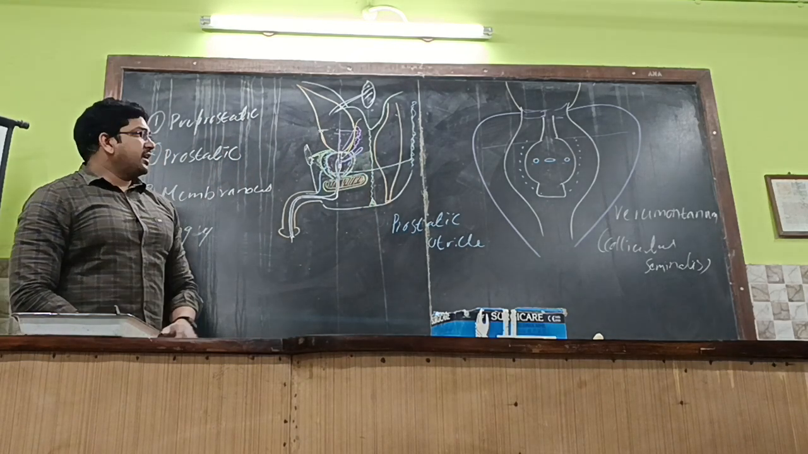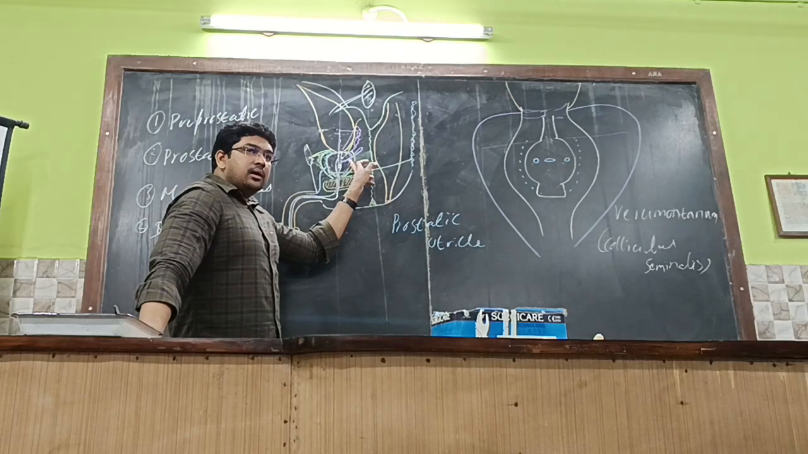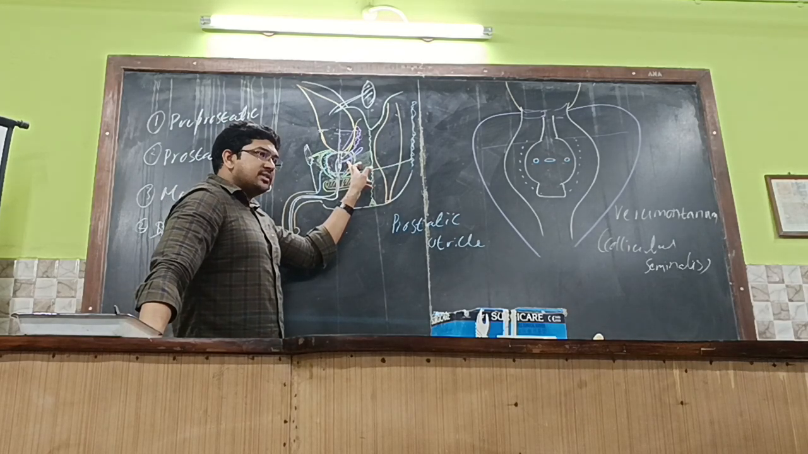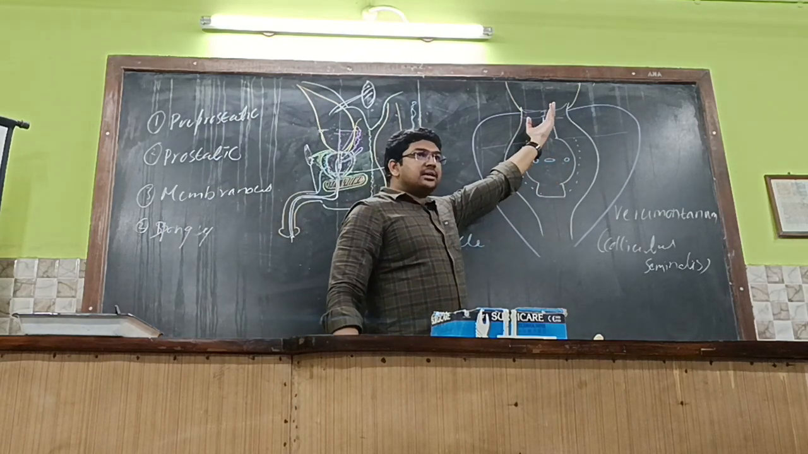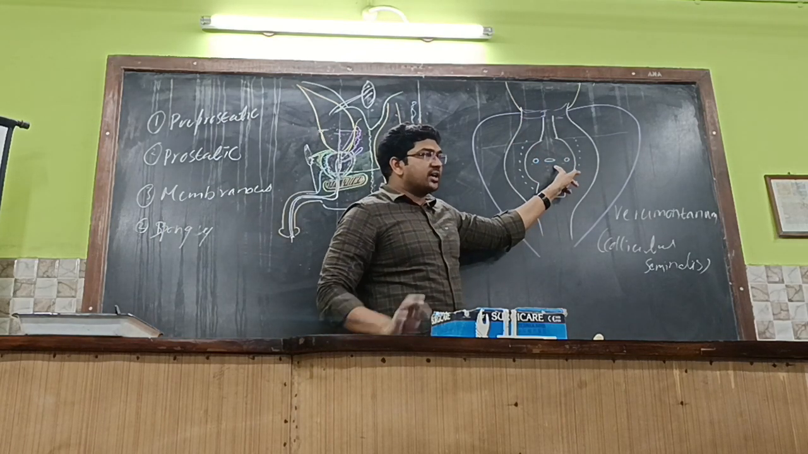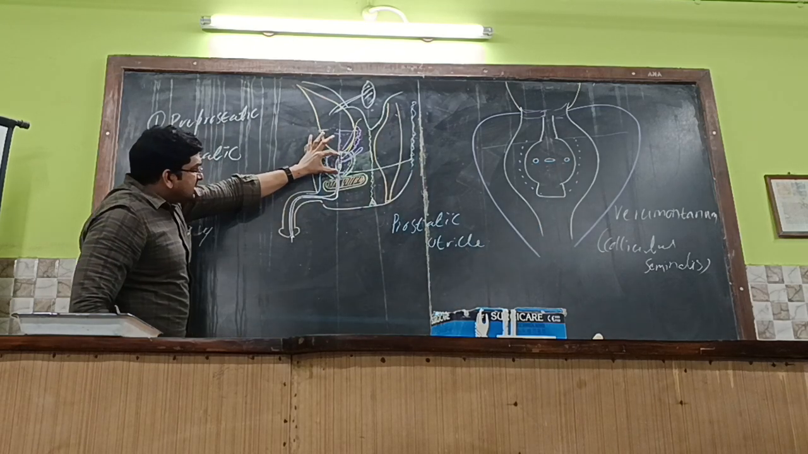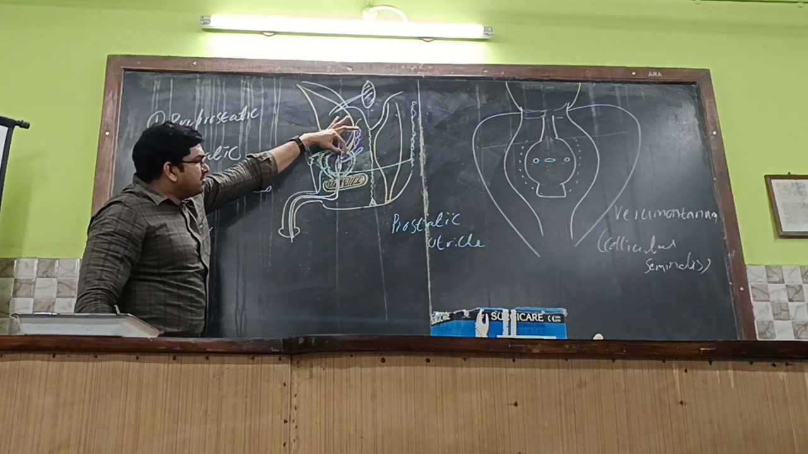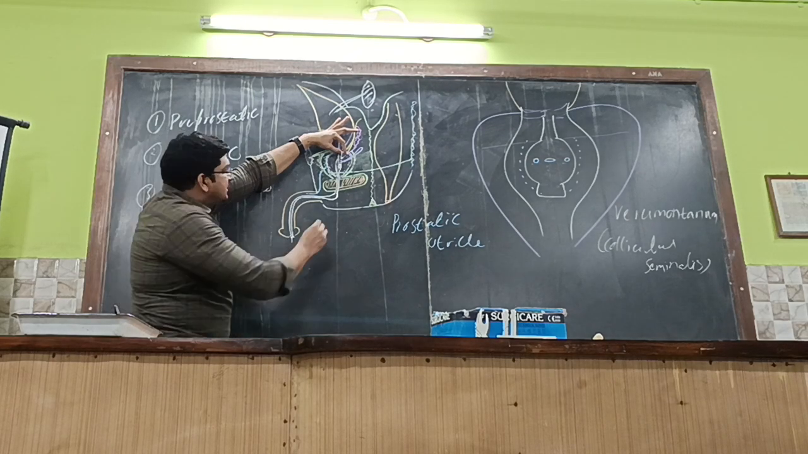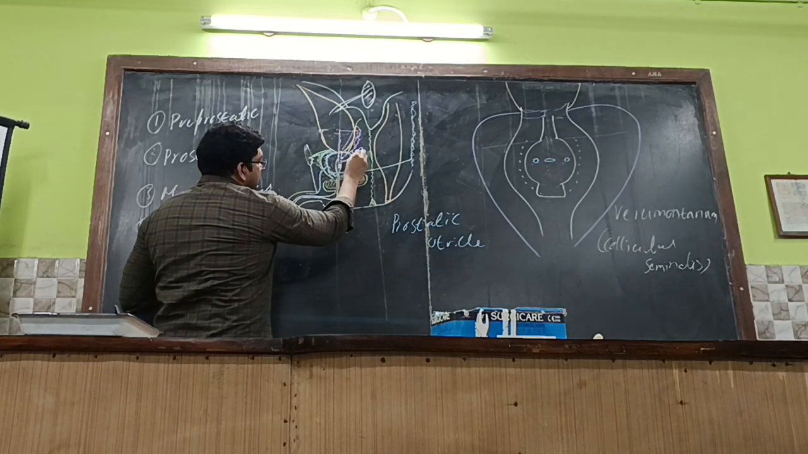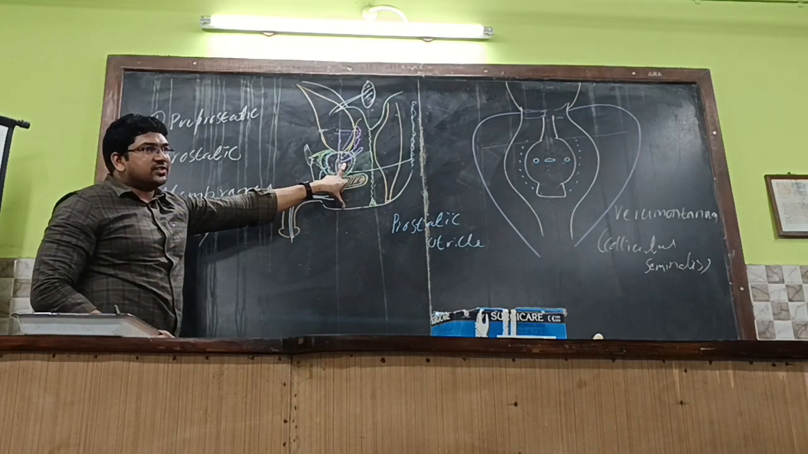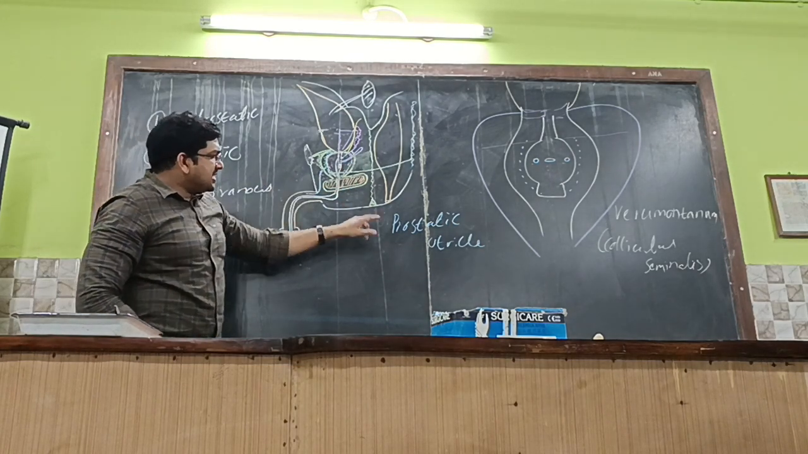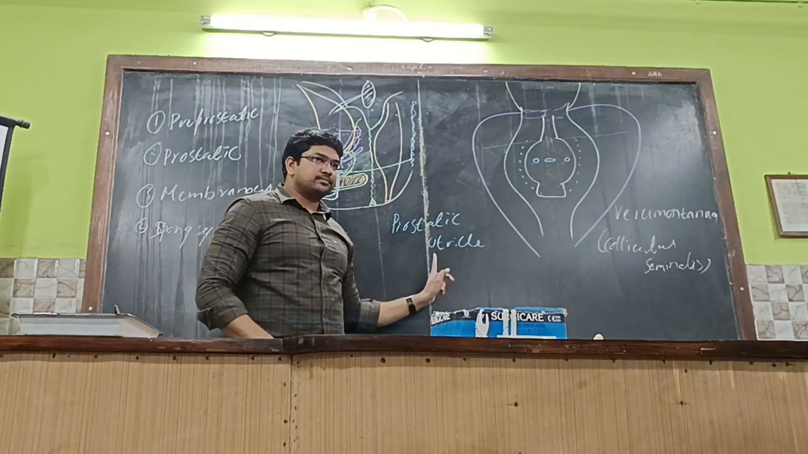So if you see properly, everybody, what is this? Diverticulum. There is a diverticulum behind the median lobe of the prostate. Okay, try to understand this properly. This is the prostate gland over here. This part is the median lobe. Just behind the median lobe, there is a diverticulum that projects outwards from the posterior wall of the prostatic urethra. Okay, so this is termed the prostatic utricle.